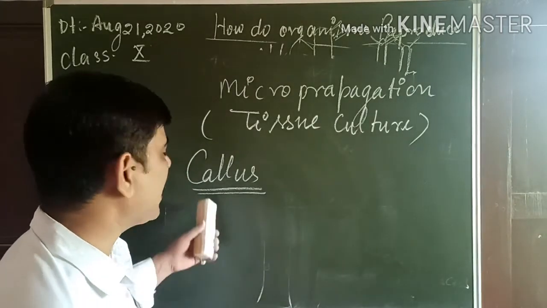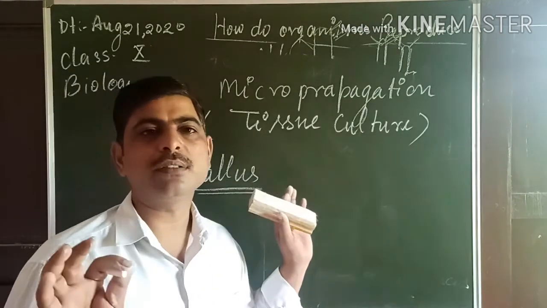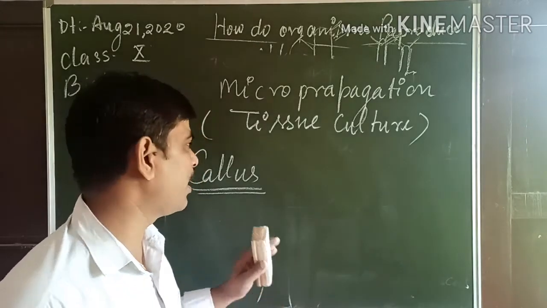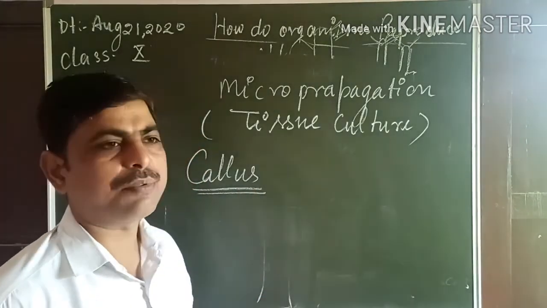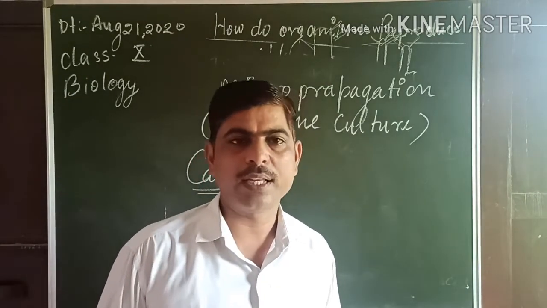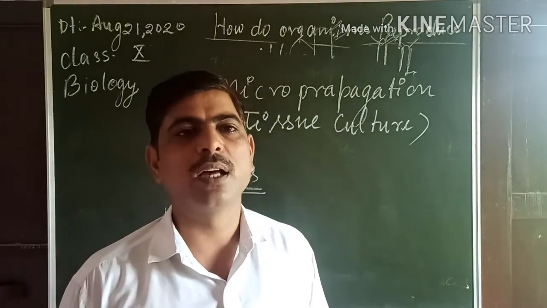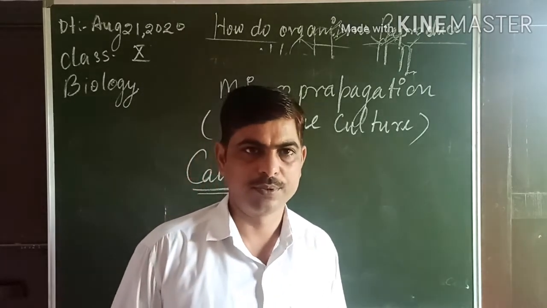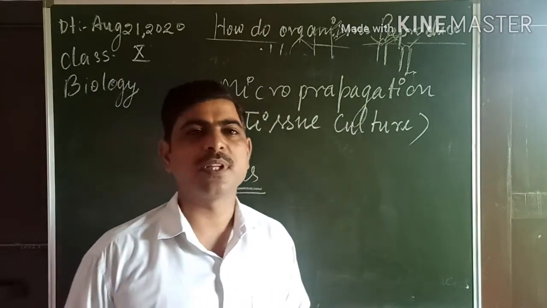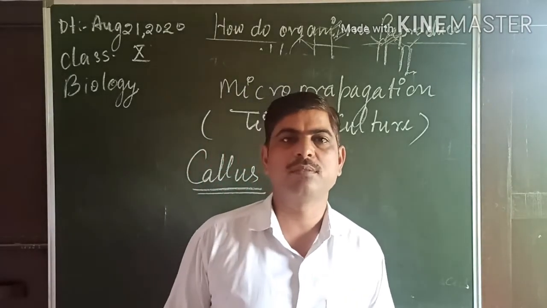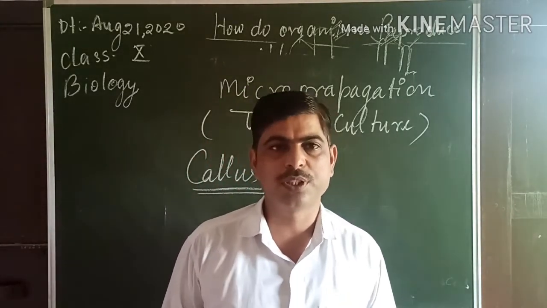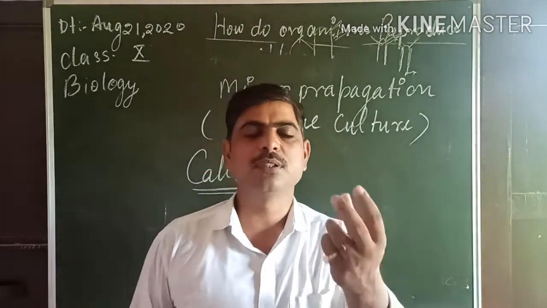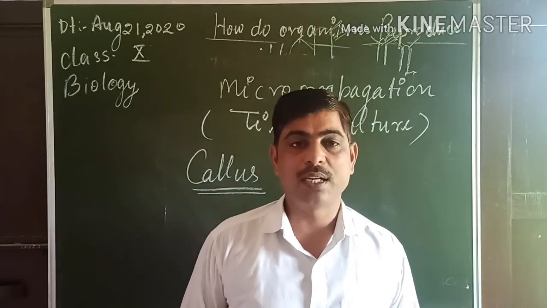Now this callus, a large number of cells in the form of a ball, is then transferred into another sterilized medium which has hormones to promote differentiation. Then the tissues are converted into small plantlets.